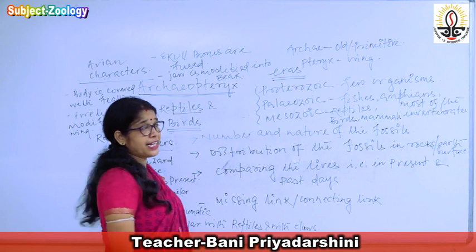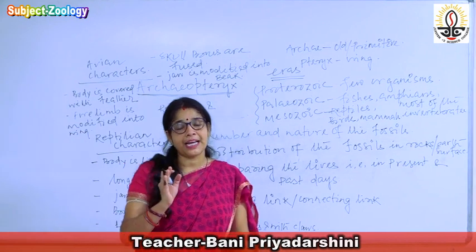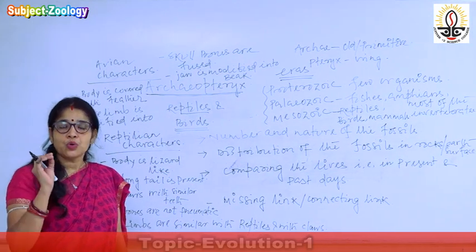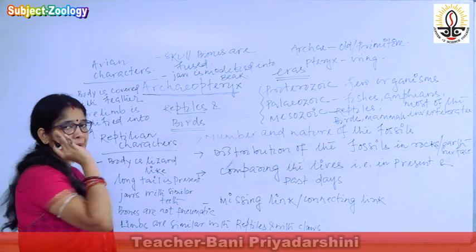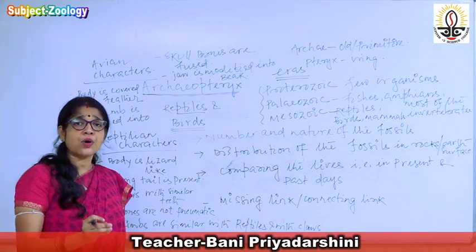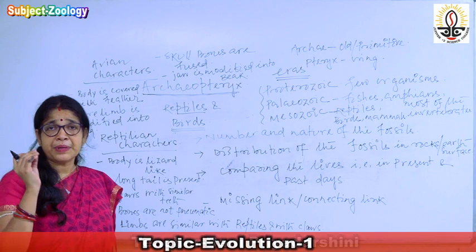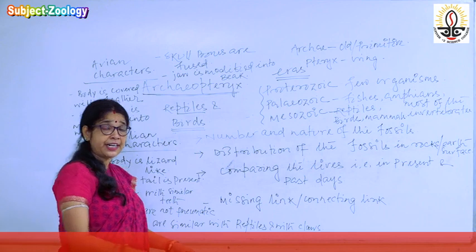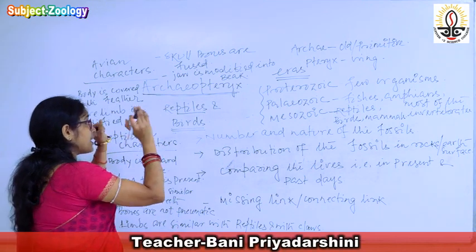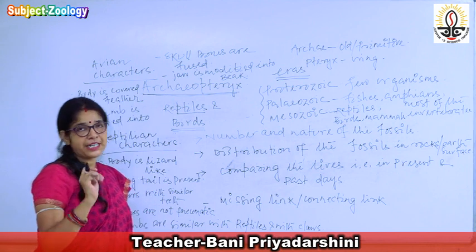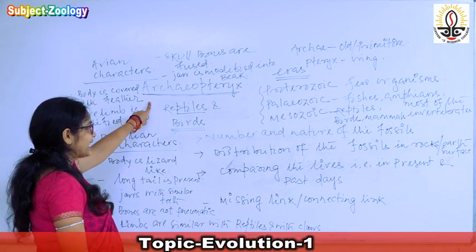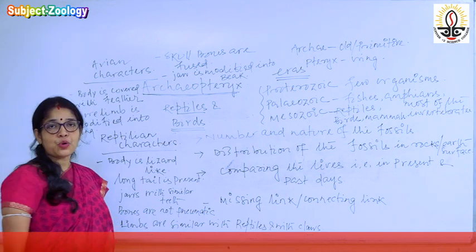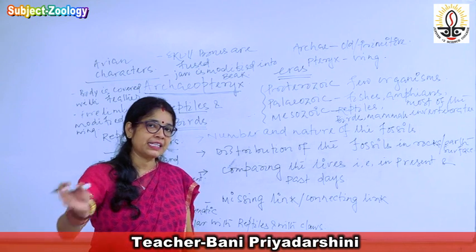So Archaeopteryx was discovered by Giovanni Obduina, who discovered the Archaeopteryx, and it is now stored in the British Museum in London. So we can also see the fossil of Archaeopteryx in the British Museum. It is the connecting link between reptiles and birds, which shows the characters of both reptiles and birds.